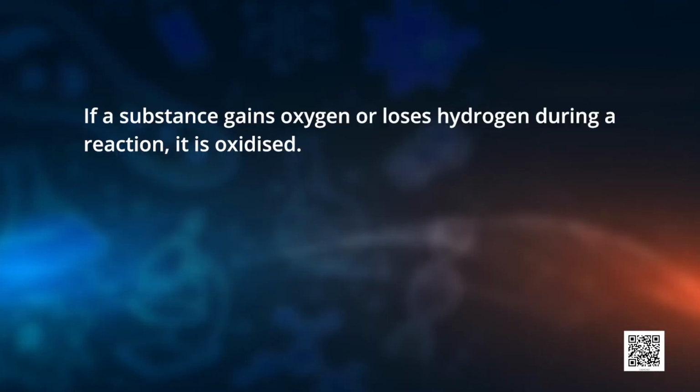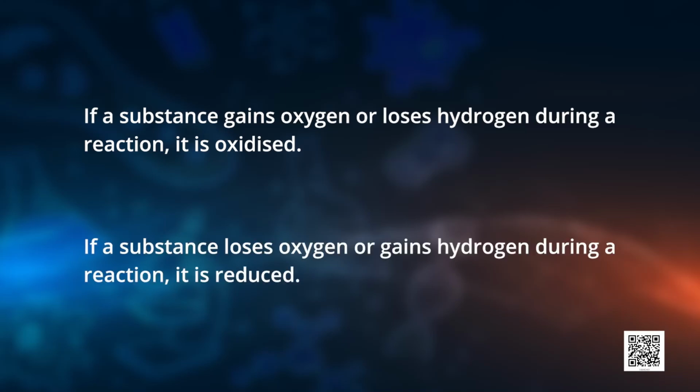Now, can you find out in this reaction which substance has got oxidized and which has got reduced? That is a little task for you. So, you may note down the reactions nicely in your notebook and observe where oxygen is getting added and where oxygen is being taken away. Now, from these examples, you can easily say that if a substance gains oxygen or loses hydrogen during a reaction, that becomes oxidized. And if a substance loses oxygen or gains hydrogen, then it is reduced.